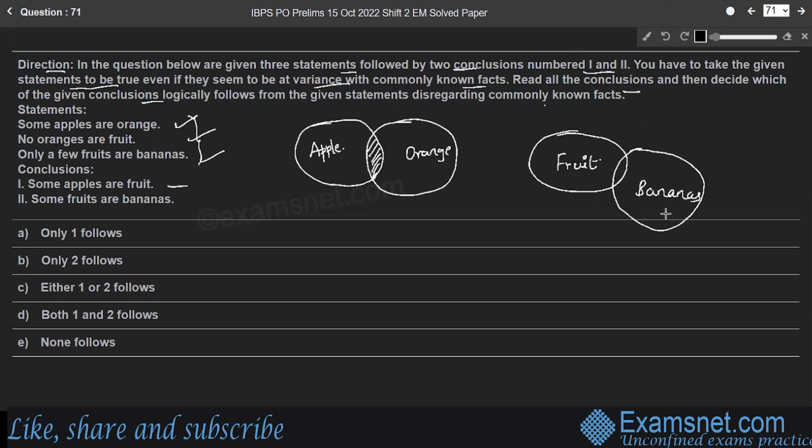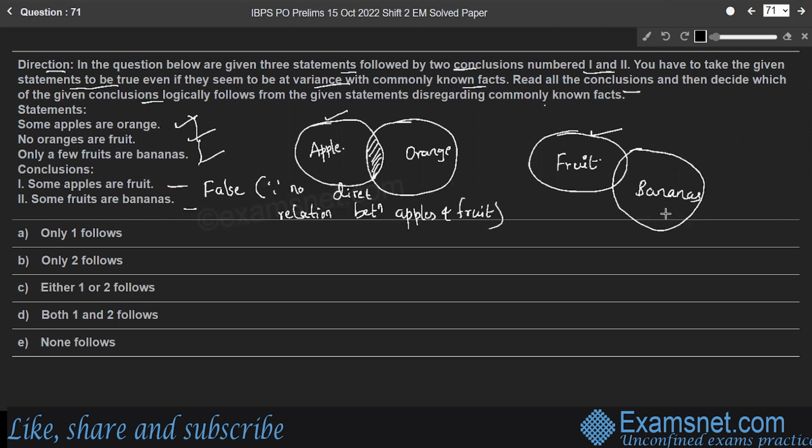Some apples are fruit. Set of apple is here, set of fruit is here. So there is no direct relation between apple and fruit here. Therefore, a false conclusion, because no direct relation between apples and fruit, right?